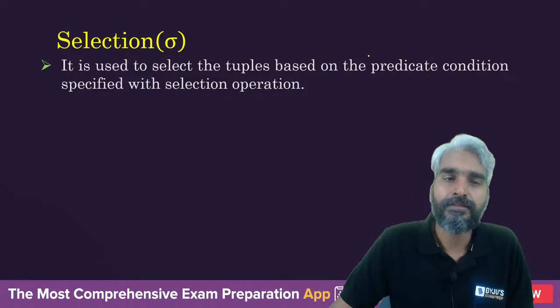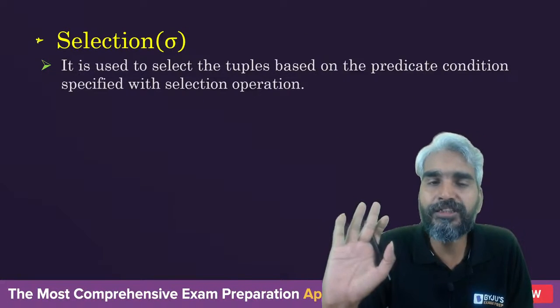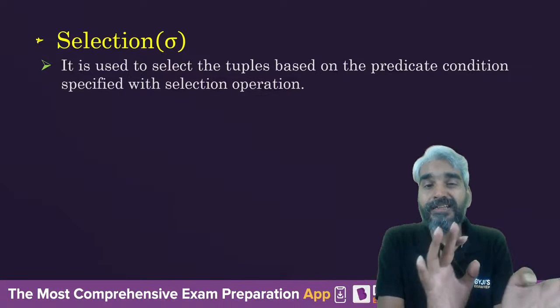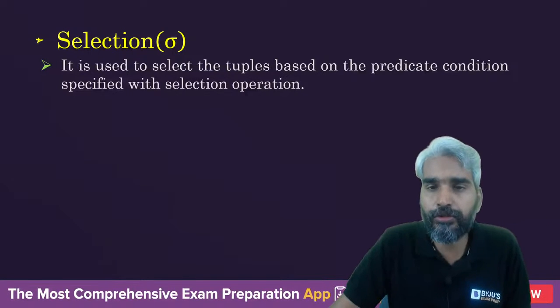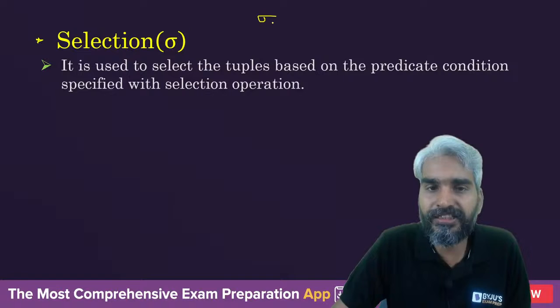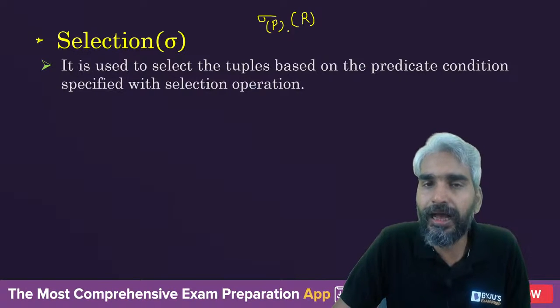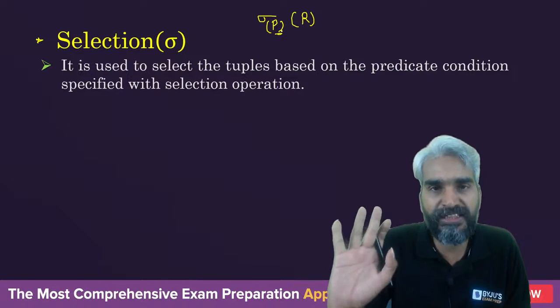So let's see selection. Why do we use the selection operation? Selection operation is used to select the tuples on what condition? Along with the selection operation, we will define a predicate condition. From the relation R, based on this predicate condition, tuples will be selected, right?